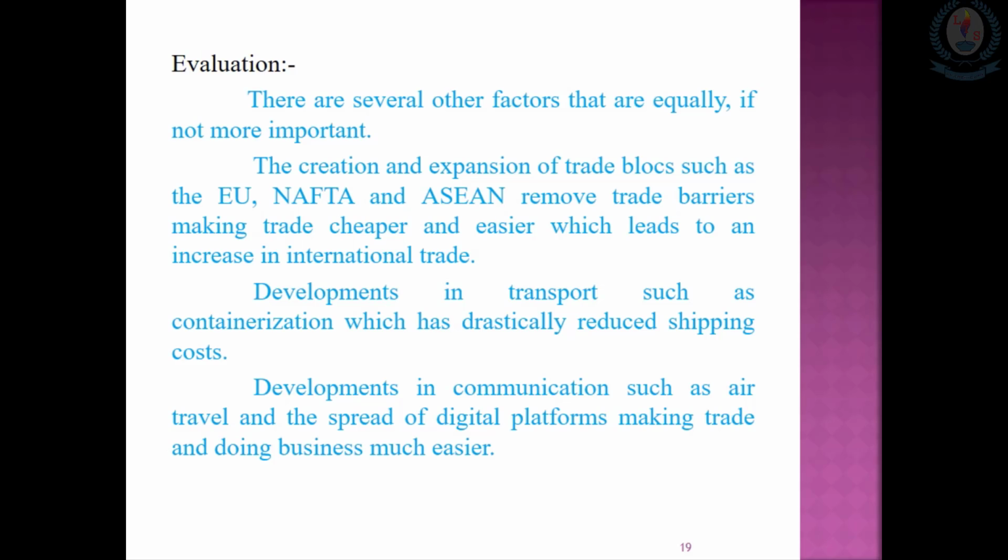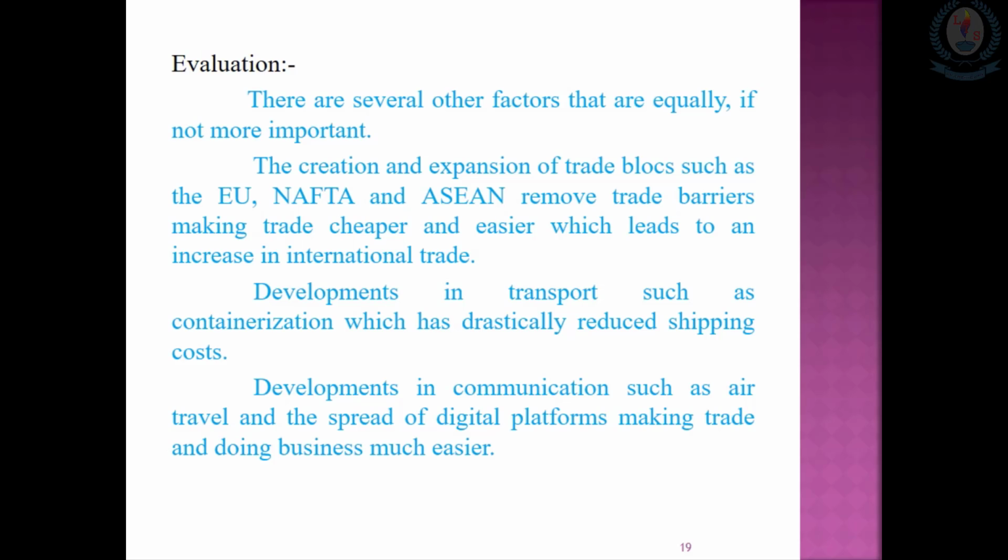These are the evaluation points for the question. There are several other factors, other than FDI, for the increase of globalization or international trade; some other factors are equally involved. Next is the creation and expansion of trading blocks. Removing trade barriers makes trade cheaper and easier, which leads to an increase in international trade.